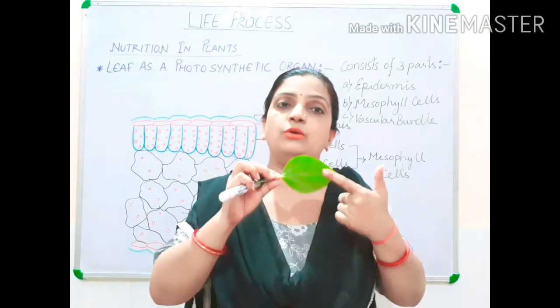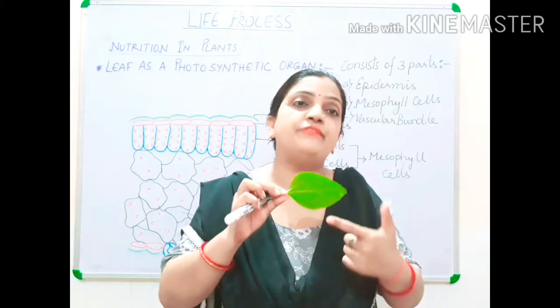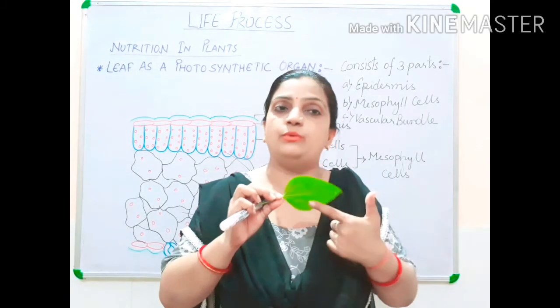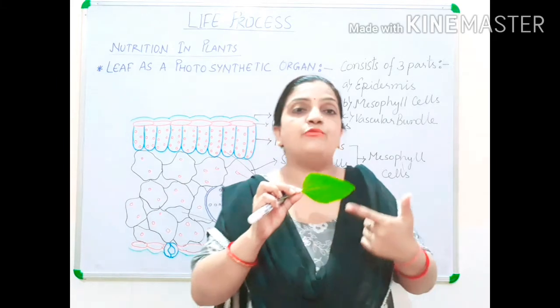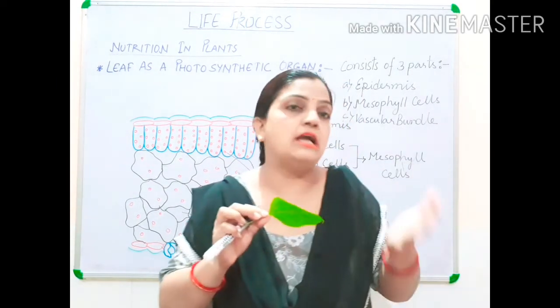And on the lower surface, the number of stomata is more. Hence, the rate of transpiration is more from the lower surface. It means the water loss from the lower surface of leaf occurs in large amount.